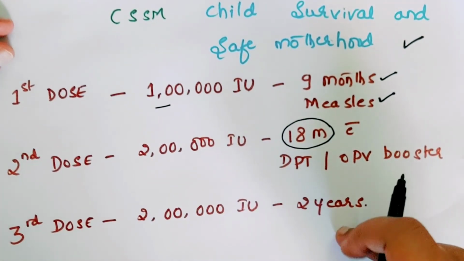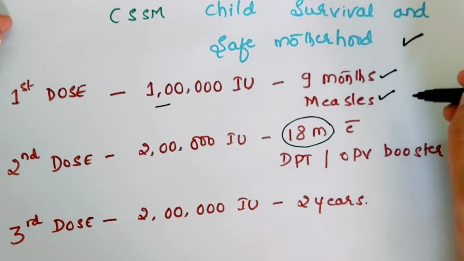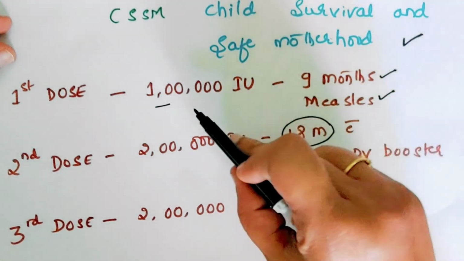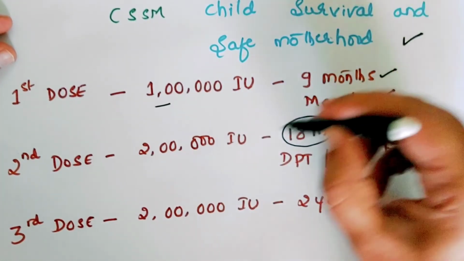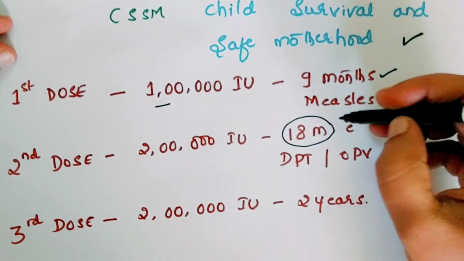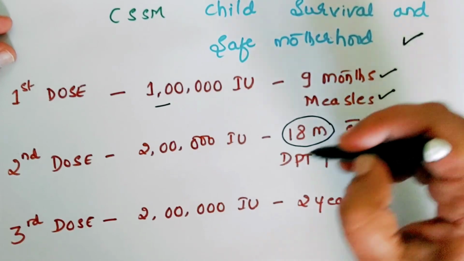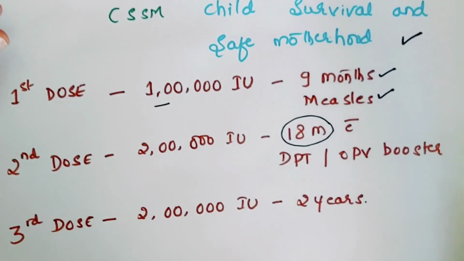This is also very simple to remember, because you are giving it along with the national vaccination program. The first dose, 1 lakh international units, is given along with the measles vaccine at 9 months. Second, 2 lakhs, given along with the DPT or OPV booster at 18 months, that is 1.5 years. Then the third is 2 lakhs again at 2 years. So this is about the prophylaxis for vitamin A deficiency.